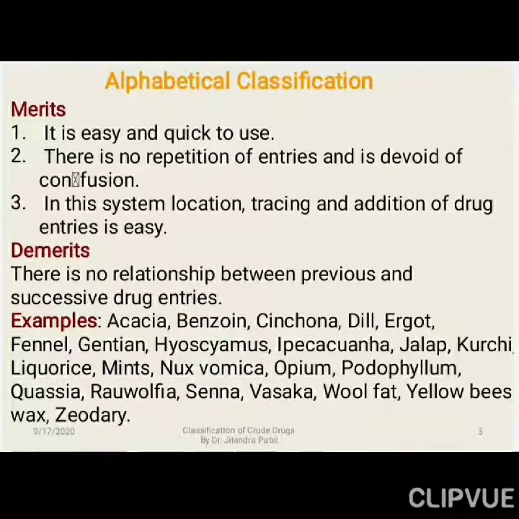So let us discuss the examples. The examples are very important when we are classifying the crude drugs. So in alphabet we go A to Z, right?